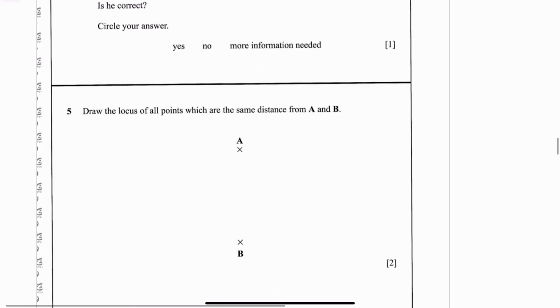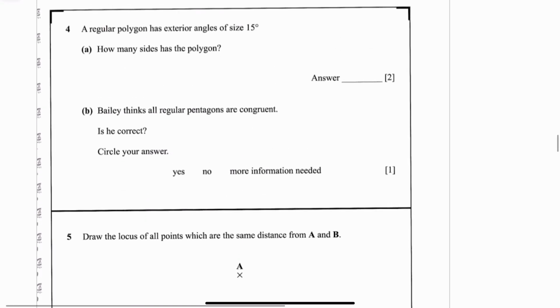Question 4. It says a regular polygon has an exterior angle of size 15 degrees. How many sides has the polygon? Your n is 360 divided by e is what you're using here. So 360 divided by 15. So your n works out to be 24. So it's 24 sides.